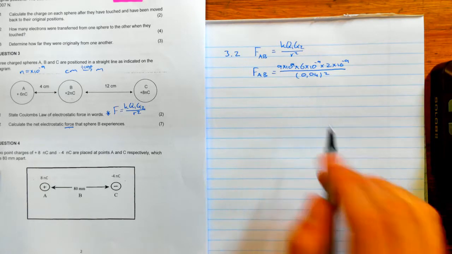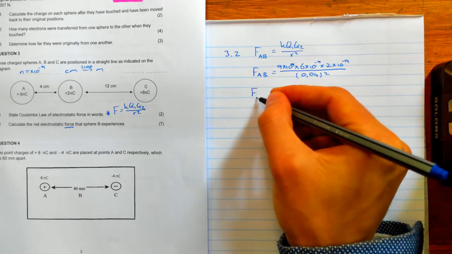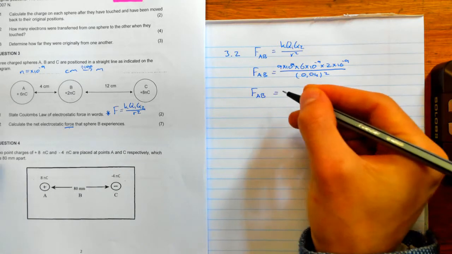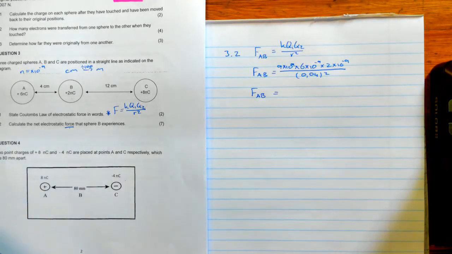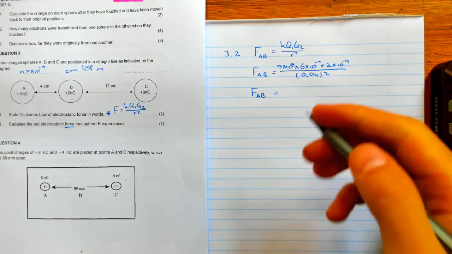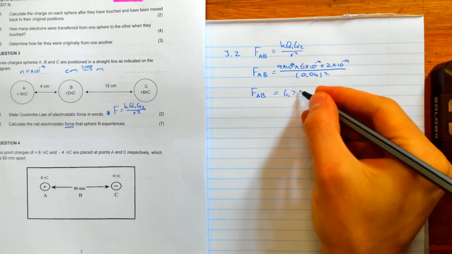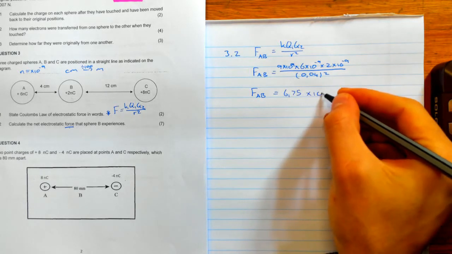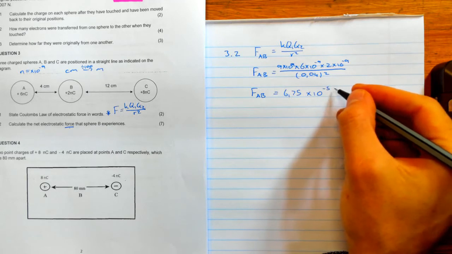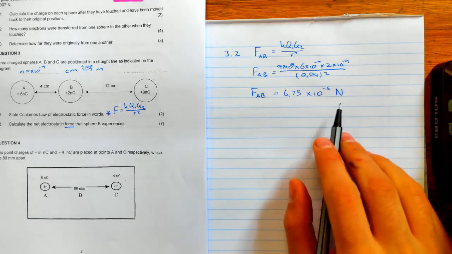And you get that by dividing by 100. And we can say the force of AB, we complete that calculation, and we end up with a value of 6.75 times 10 to the negative 5. And very important here is that it's in newtons because we're calculating a force.